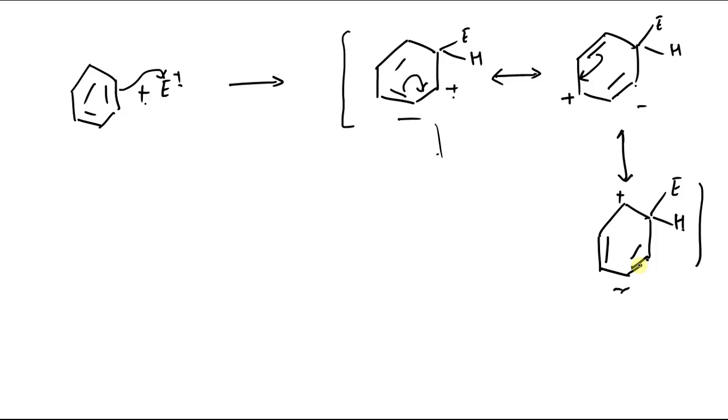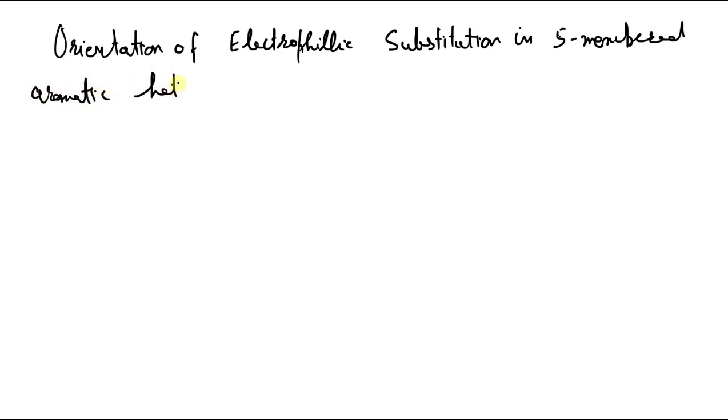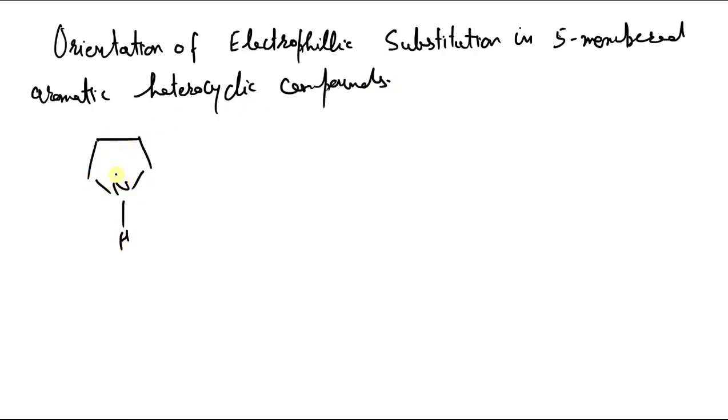Now with this general mechanism, let us write the orientation of electrophilic substitution in five-membered aromatic heterocyclic compounds. Now I will just take the example of pyrrole because the others have the same mechanism.